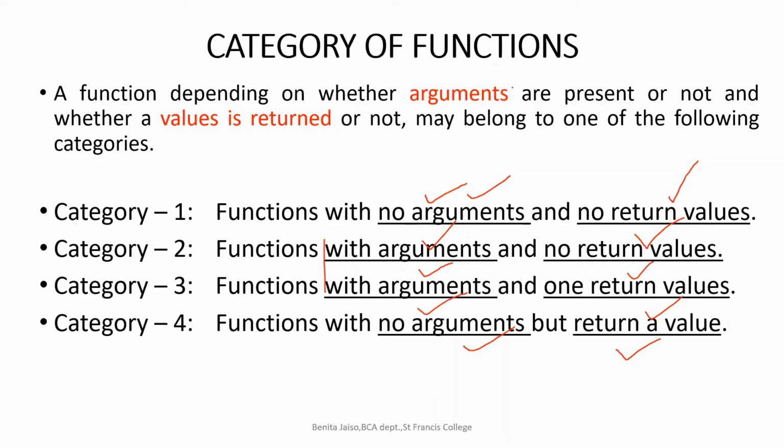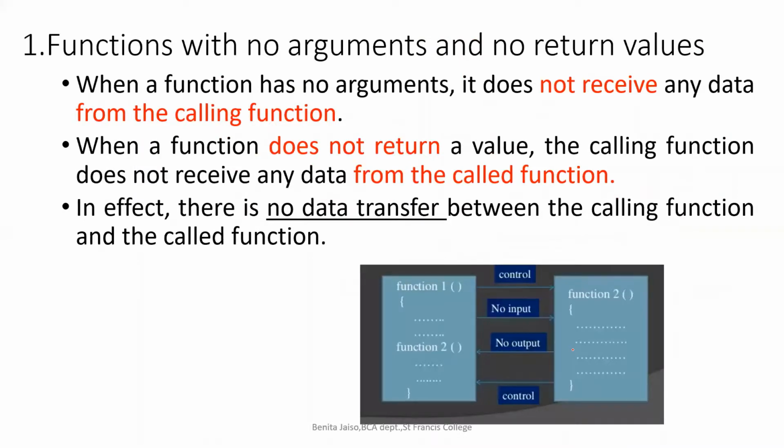Don't get confused when you see this question. You have to answer it as the different categories of function depending upon the arguments and return value: function with argument and without argument, with a return value and without a return value, and with both argument and return value. From here, I'm giving one example for each, just 2 lines, because it is usually asked for 10 marks.